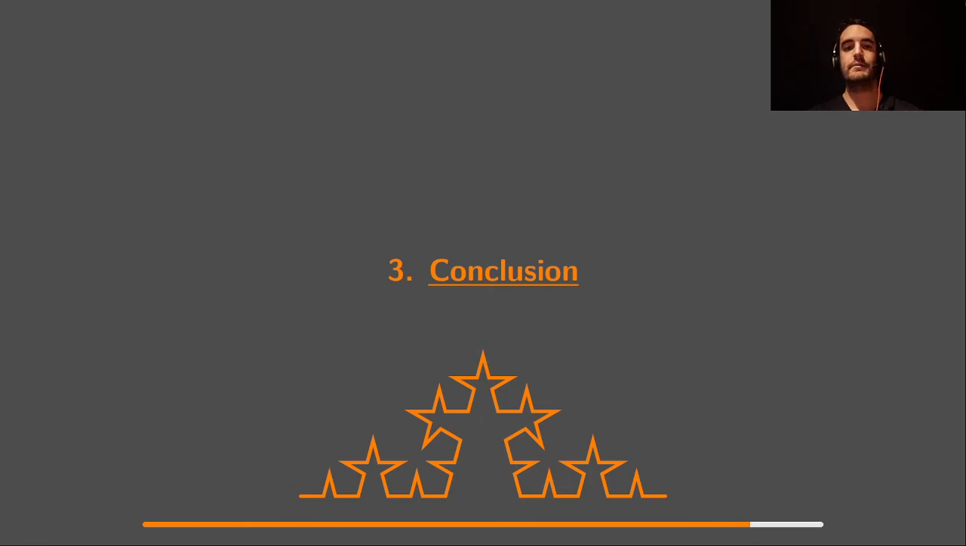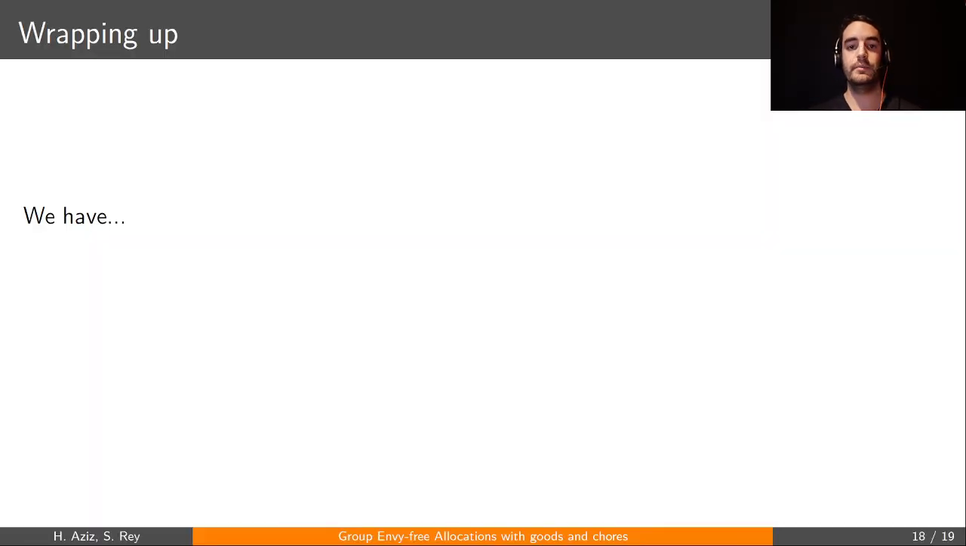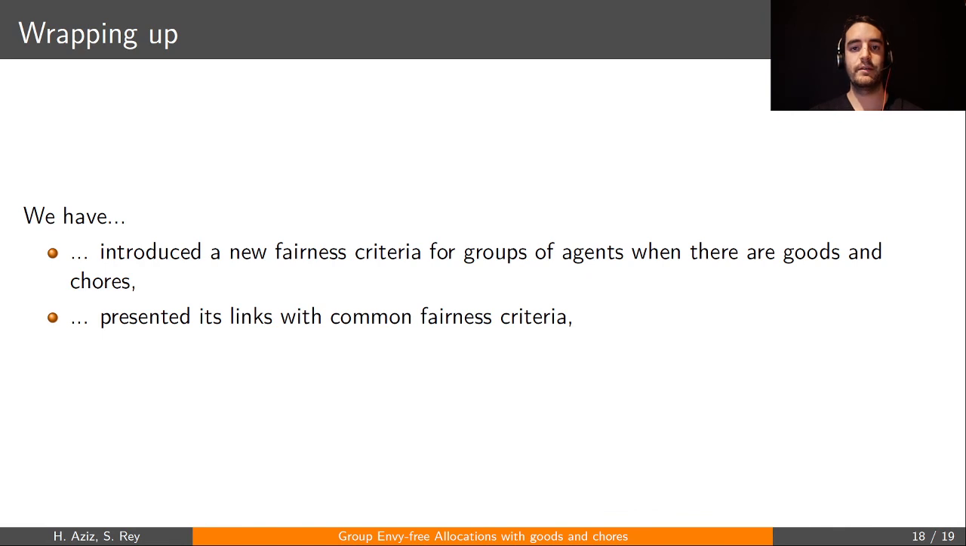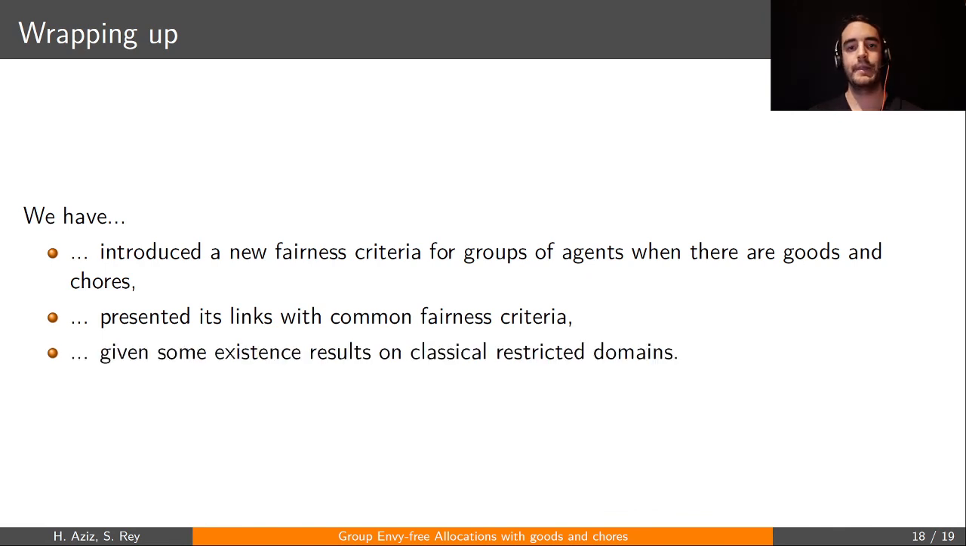Okay, let me wrap up. What we've done in this paper is first to introduce a fairness concept that applies to groups of agents when there are goods and chores. We've presented its link with common fairness criteria, and we've studied its existence under natural restrictions of the preferences. There is still some work to do, and the main question left open is that of the existence of a GF1 allocation in the general case of additive preferences.